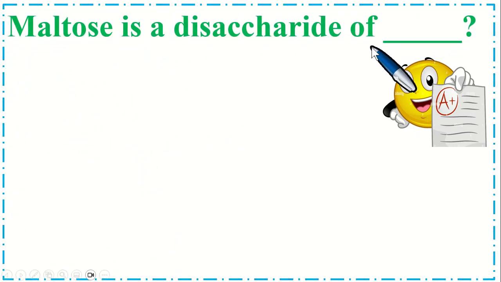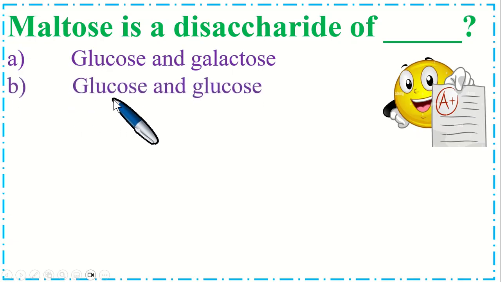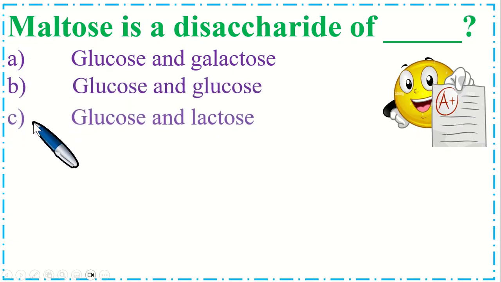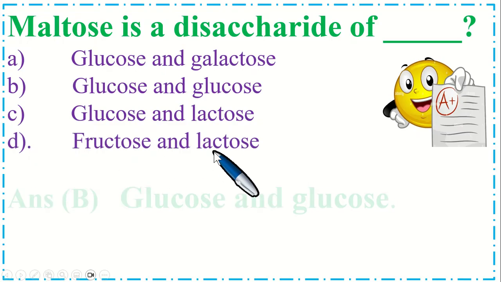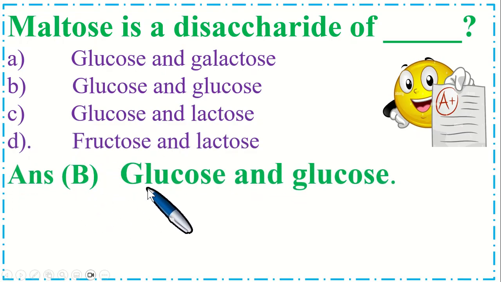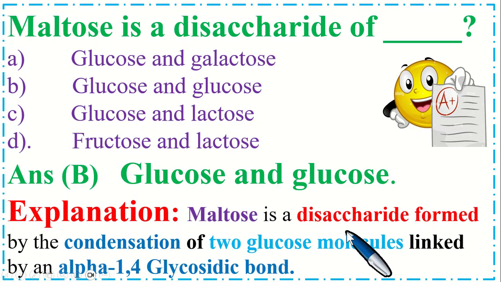Maltose is a disaccharide of dash. Option A, glucose and galactose; B, glucose and glucose; C, glucose and lactose; and option D, fructose and lactose. So the correct option is B, glucose and glucose. Explanation: maltose is a disaccharide formed by the condensation of 2 glucose molecules linked by an alpha 1,4 glycosidic bond.